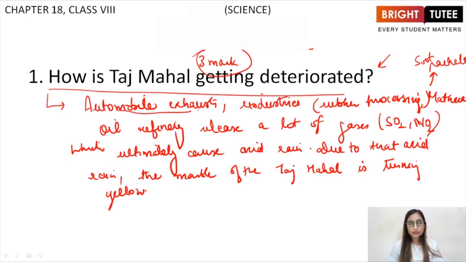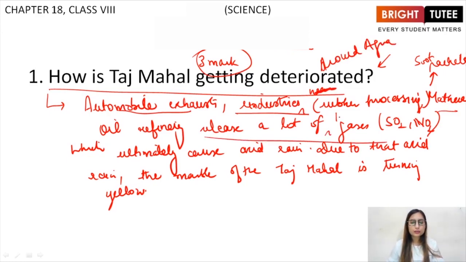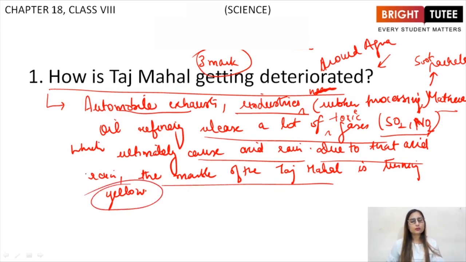The automobile exhausts, industries around Agra, especially the Mathura oil refinery, release a lot of toxic gases. You should mention these are toxic gases such as sulfur dioxide, nitrogen dioxide, which ultimately cause acid rain. Due to that acid rain, the marble of the Taj Mahal is turning yellow, right?